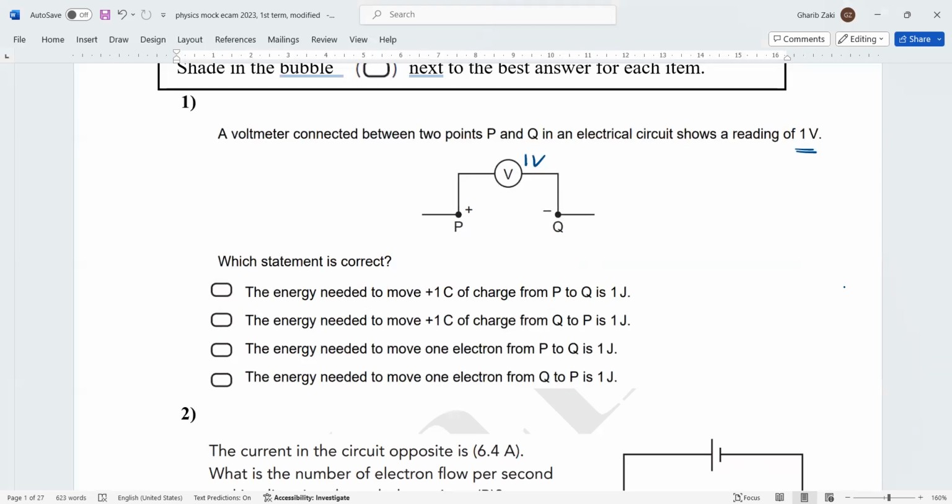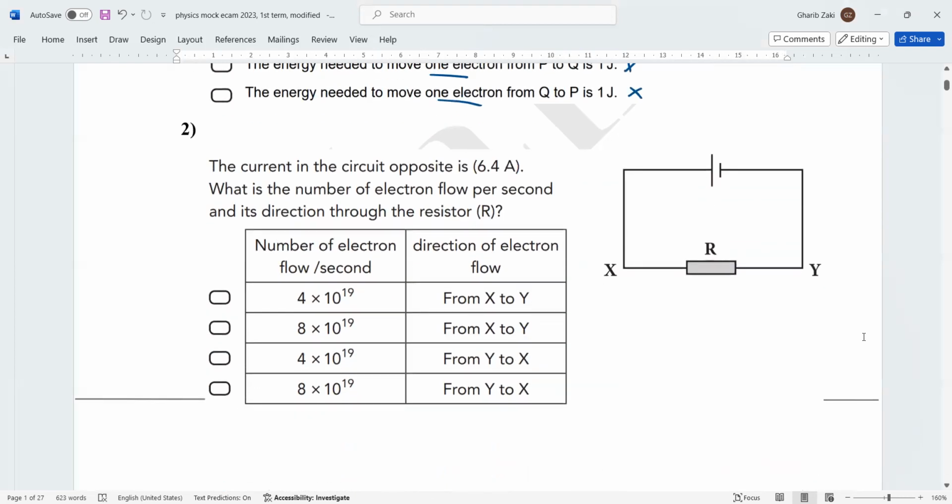The energy to move 1 electron, no, stop, this is wrong. Not 1 electron. Now we talk about A and B. Energy needed to move 1 coulomb from B to Q, no. The energy needed to return this 1 coulomb in the opposite direction. So the correct answer is that. Now, question number 2. He said the current in the circuit is 6.4.